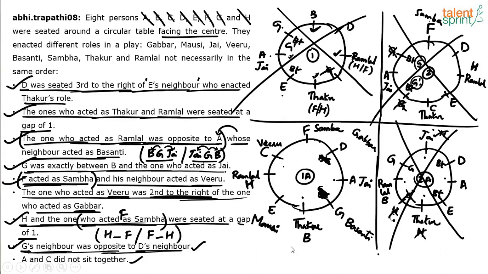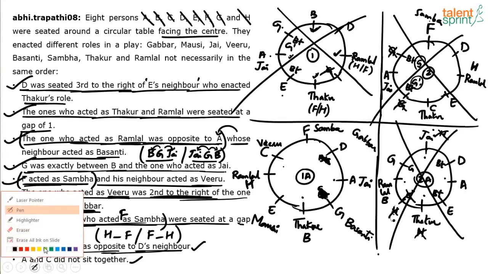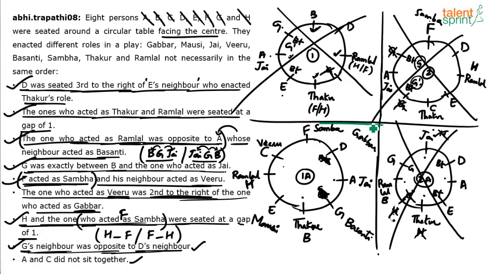So if I read out the final answer, which is here in the green box, this is what we get. Starting from B, who plays the role of Thakur. In the clockwise direction we have E Mausi, H Ramlal, C Veeru, F Sambha, D Gabbar, A Jay and G Basanti. And let me also tell you the best way to solve this question in the exam.